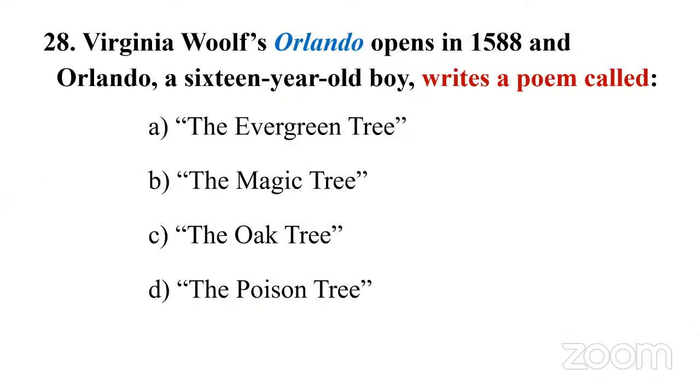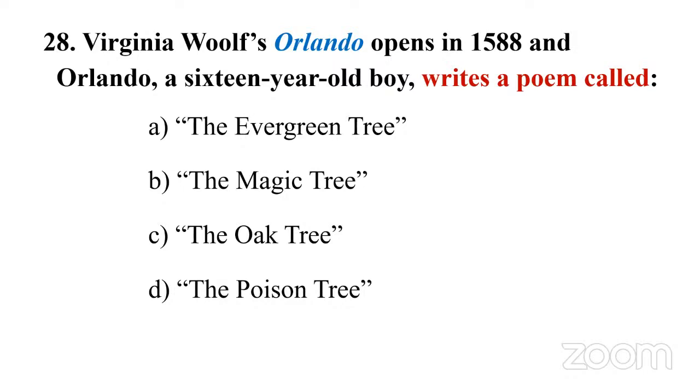28. Virginia Woolf's Orlando, the novel, opens in 1588, and Orlando, a 16-year-old boy, writes a poem called option A, the evergreen tree; B, the magic tree; C, the oak tree; D, the poison tree. If you have some idea about poems, The Poison Tree is a famous poem, but it doesn't appear in this work.